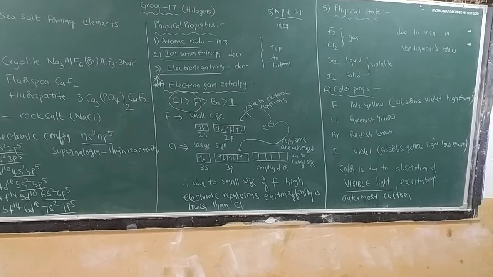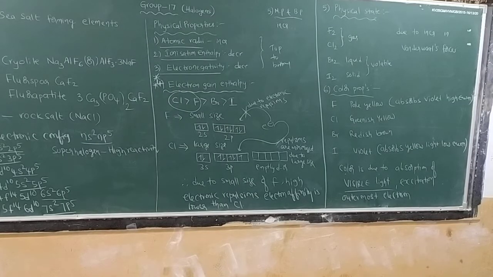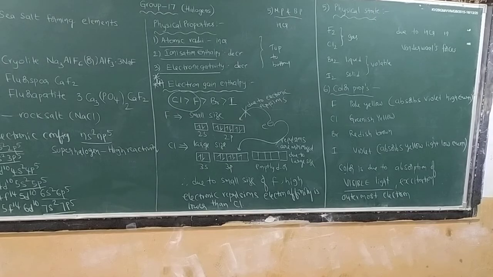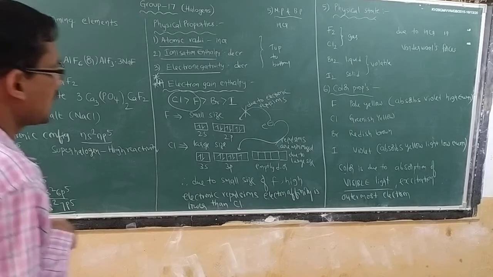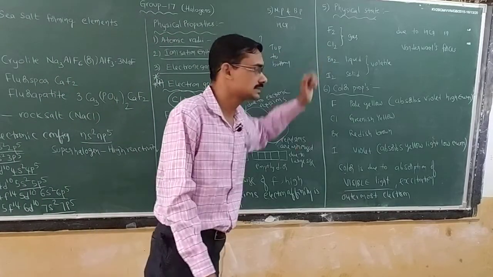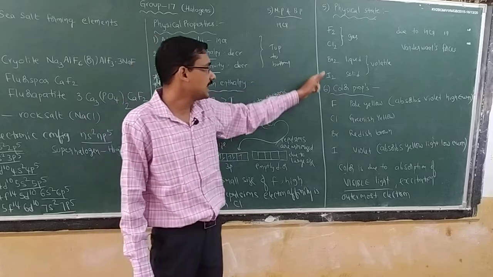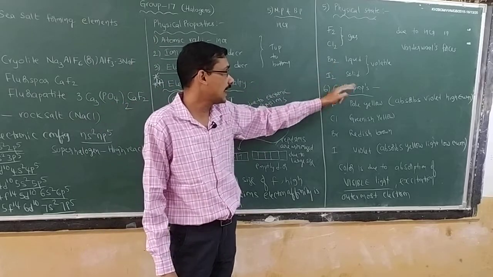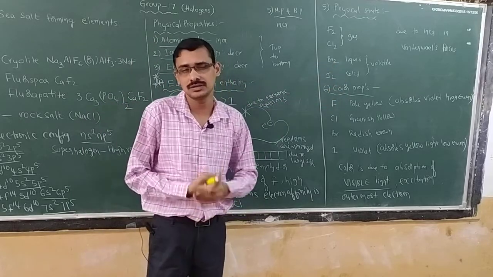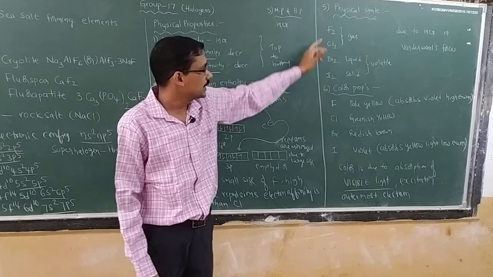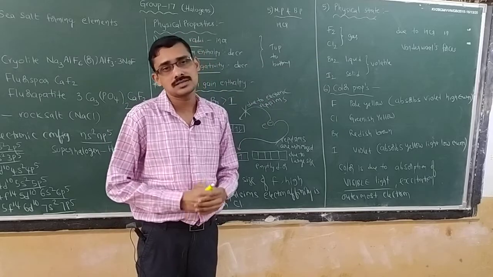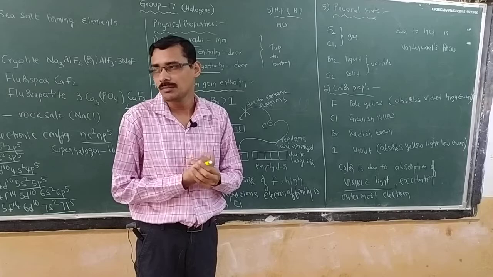Next, physical state also we will see. Fluorine and chlorine are both gases in nature. Bromine is a liquid, and iodine is a solid in nature. Why? Because from fluorine to iodine, atomic mass is increasing.